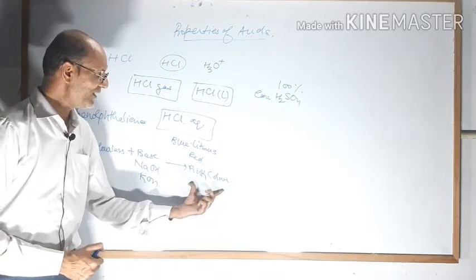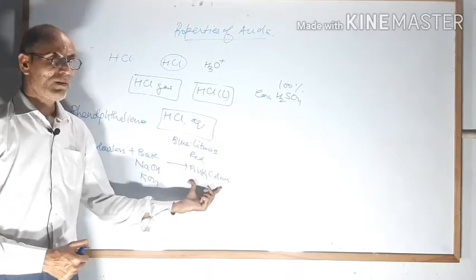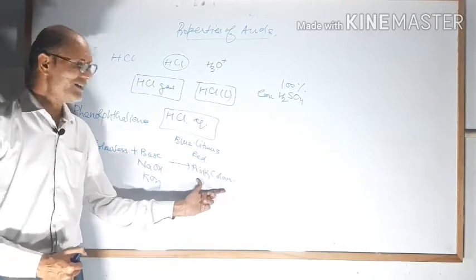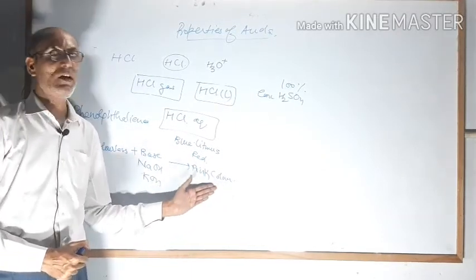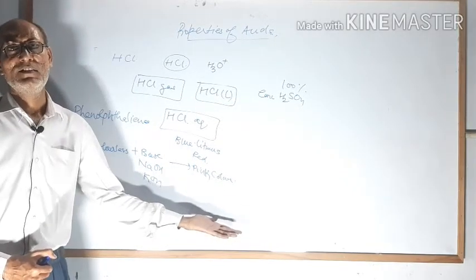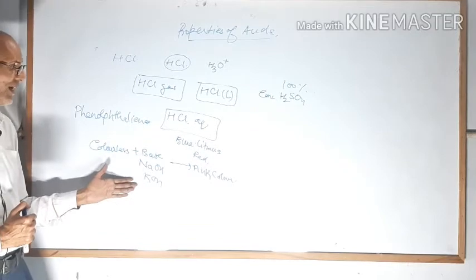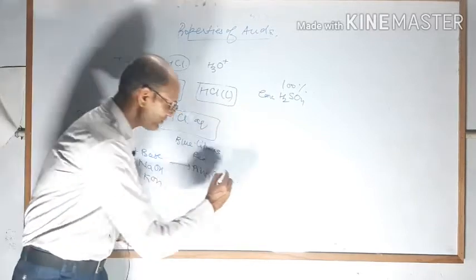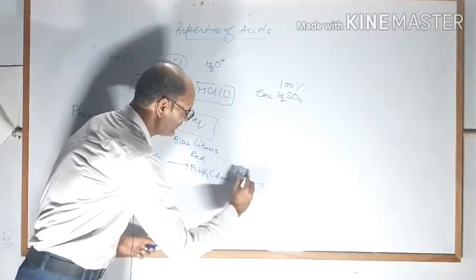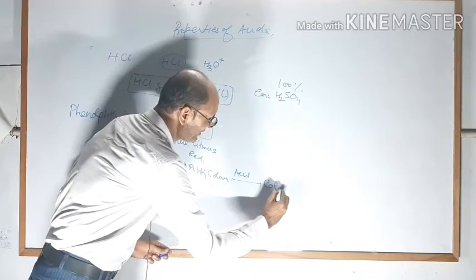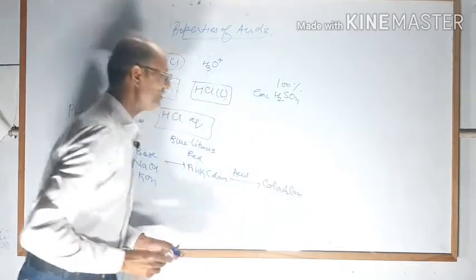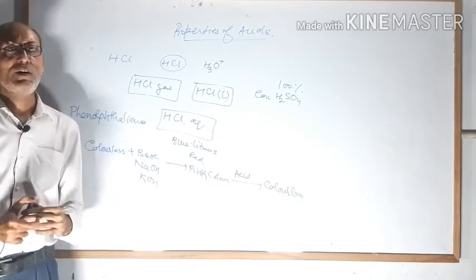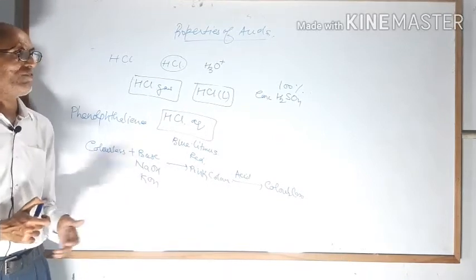On this pink solution, if you add any acid, because water is already in this, there is no need to add water. If you add a little amount of acid, the pink color will decolorize. That means acid changes the pink color of basic phenolphthalein to colorless. If you add acid, then you will get colorless again. So I think you have understood the physical properties of acids, and now you will study the chemical properties of acids. Okay student?